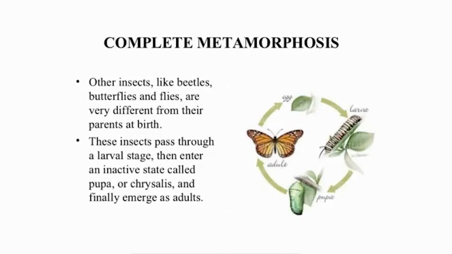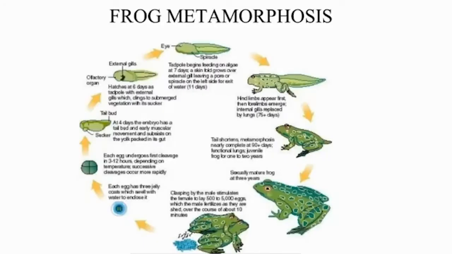Complete metamorphosis. Other insects like beetles, butterflies, flies are very different from their parents at birth. These insects pass through a larval stage, then enter an inactive state called pupa or chrysalis, and finally emerge as adults. Frog metamorphosis. After the fertilization of the egg with the sperm, the first cell, the zygote, forms, and then